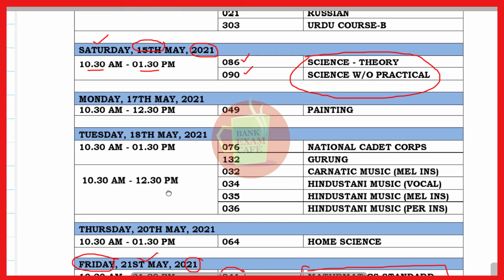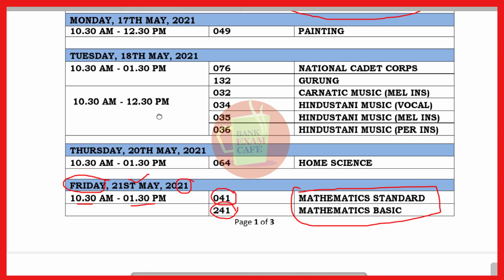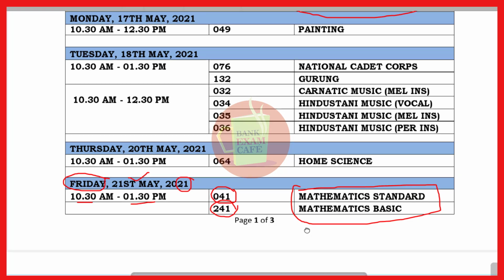So here it is 15th, means 16, 17, 18, 19, 20. So there will be a 5 days gap for the mathematics paper. Both will be held on the same time and same date, mathematics standard and mathematics basic.